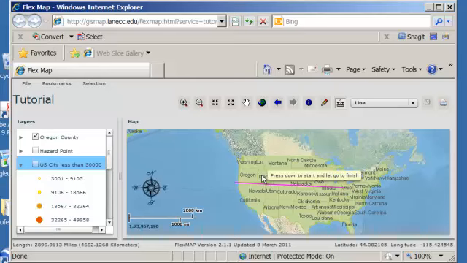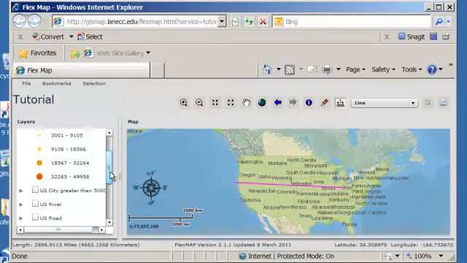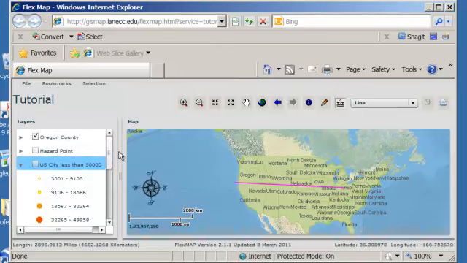And there are many ArcServer maps. Each one has different thematic layers that will allow you to explore other kinds of geographic concepts and use this important tool for making decisions.